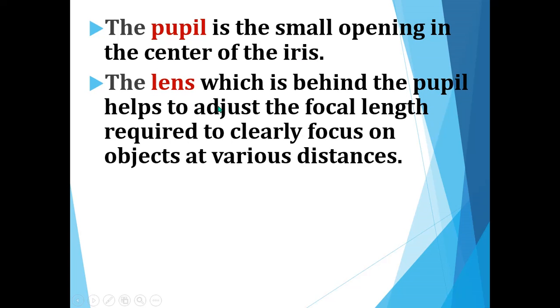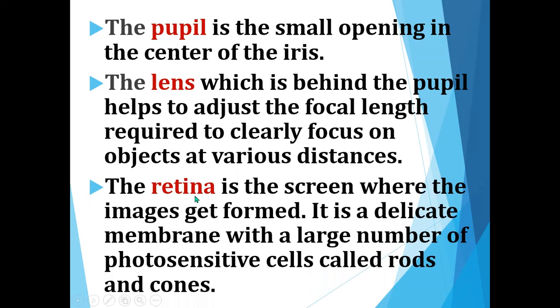After the pupil there will be a lens, which helps to adjust the focal length and clearly focus the object at various distances. If the lens is not there, we cannot clearly focus the object which is at a far distance. So the lens is present behind the pupil and helps to adjust the focal length required to clearly focus the object at various distances.